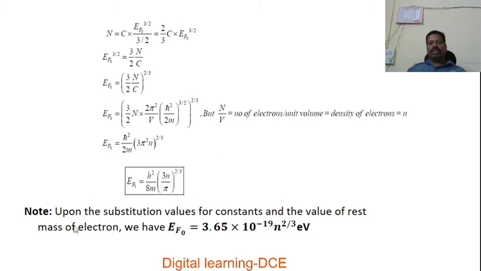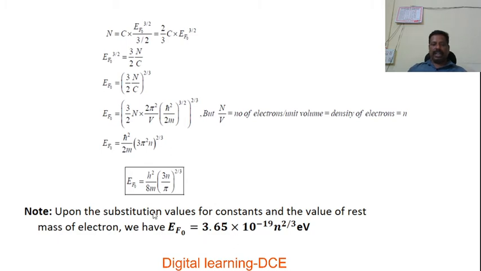Upon the substitution of the value of Planck's constant, that is 6.625 × 10^-34 joule second, and the mass of the electron, 9.1 × 10^-31 kg, and the value of pi, and simplifying, we have E_F0 is equal to 3.65 × 10^-19 × n^(2/3) electron volt. This is the standard formula used to calculate the Fermi energy at absolute 0.